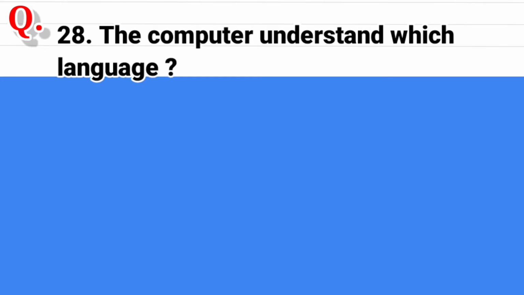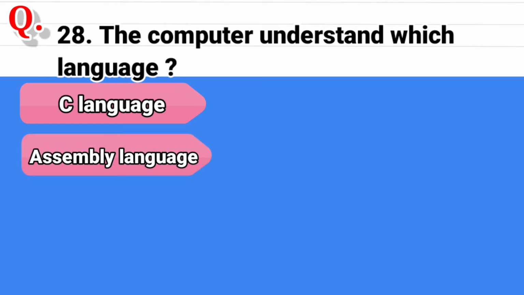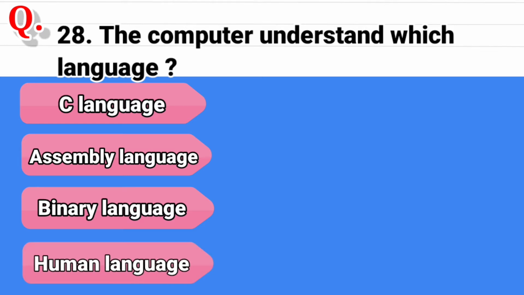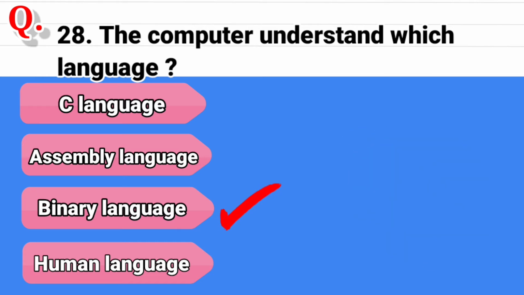Question 28. The computer understands which language? And the options are C language, second option is assembly language, third option is binary language, and the last option is human language. And the correct answer is binary language.